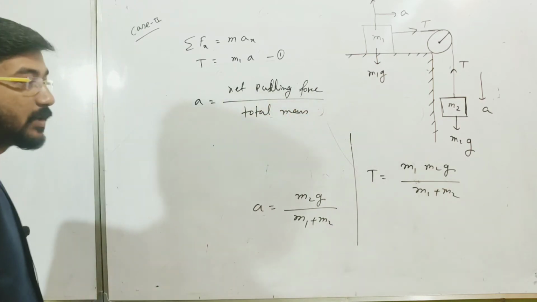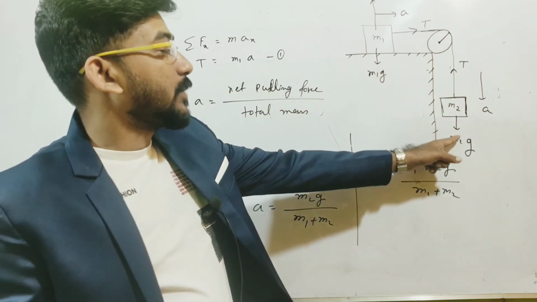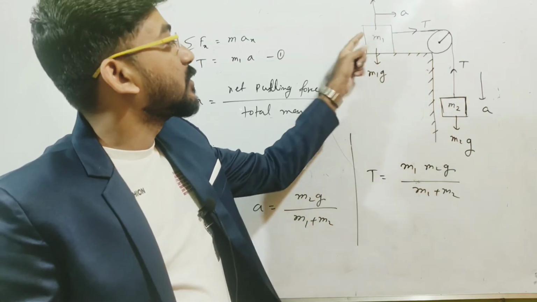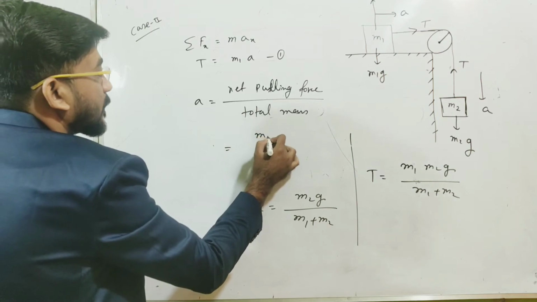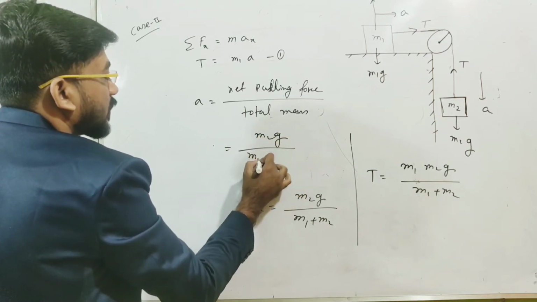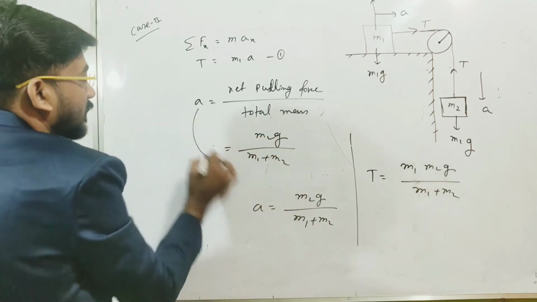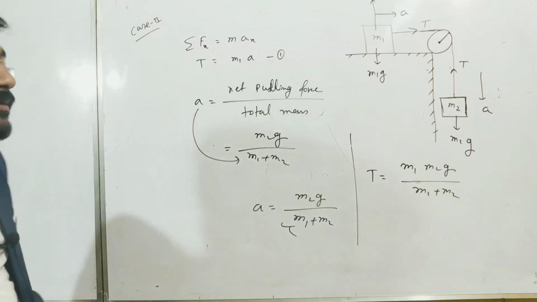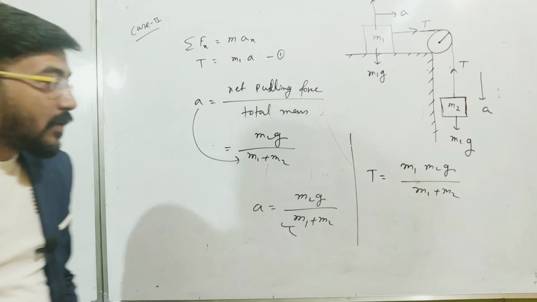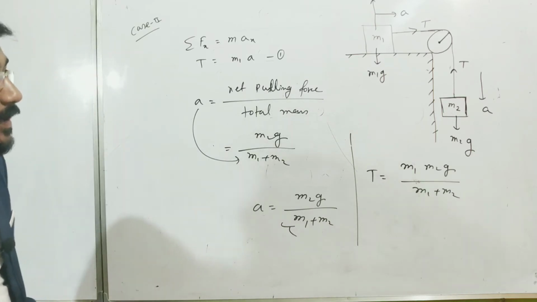What is the net pulling force here? Here the net pulling force is only one force, that is m2g. There is no pulling force here because this is on the horizontal surface. And the total mass is nothing but m1 plus m2. So you can write the acceleration directly, by using net pulling force divided by total mass to be pulled. So this is the second case.